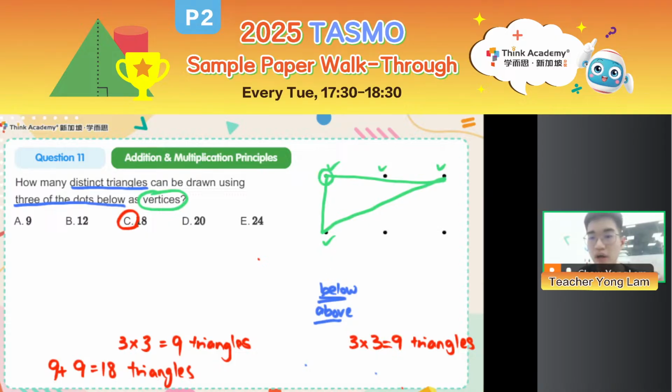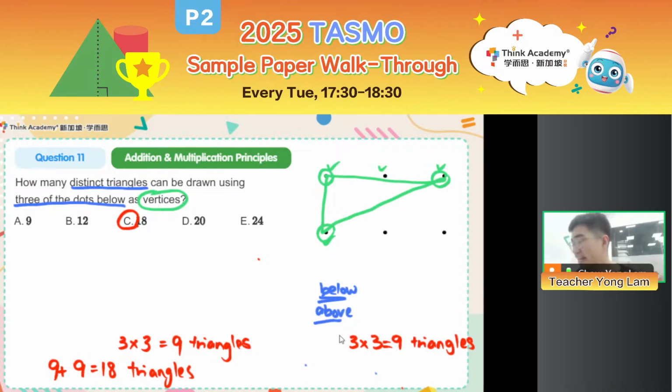As long as I create a triangle using 3 dots as my corners, right? 1 corner, 2 corners, 3 corners, then I am fine. In between, on the sides, I might pass through another dot, I might not, but it doesn't matter because I want to see my corners are formed using any 3 dots. So the 3 dots as my corners, that is the point of this question. Hopefully you are understanding it better now.